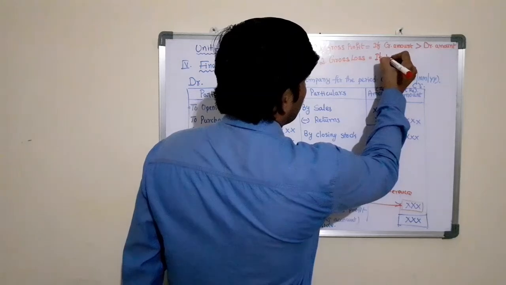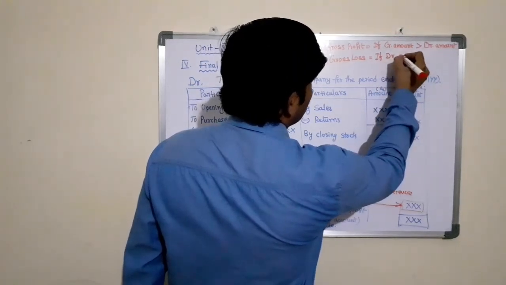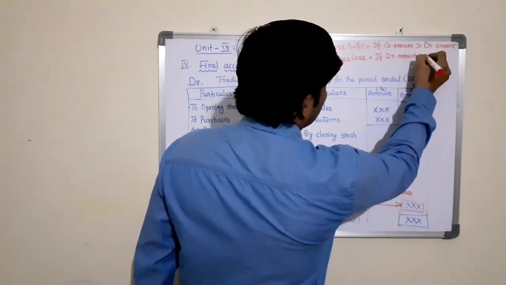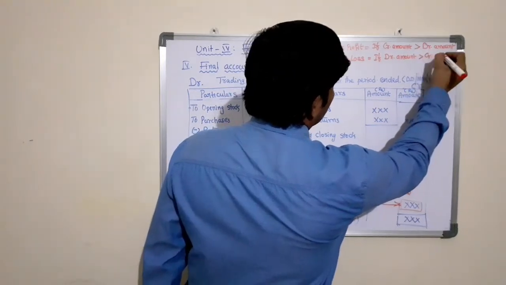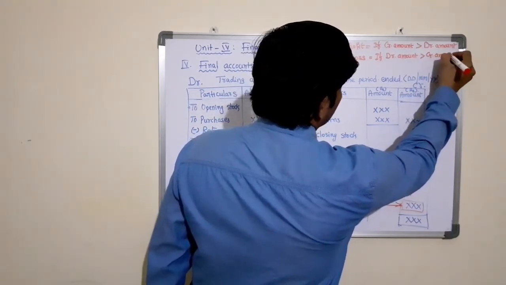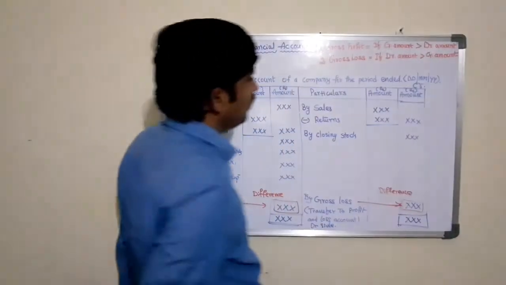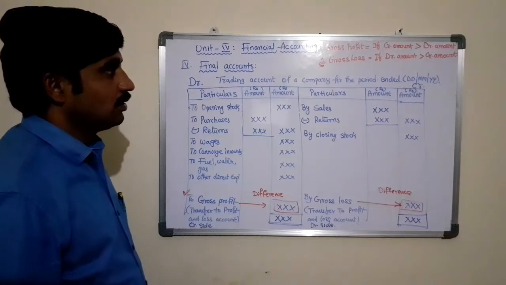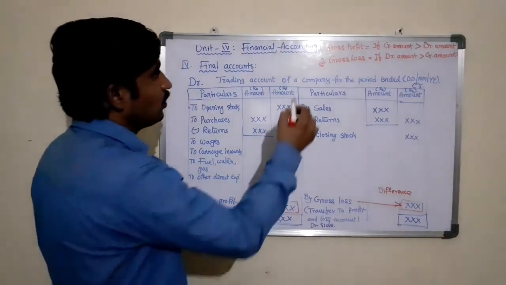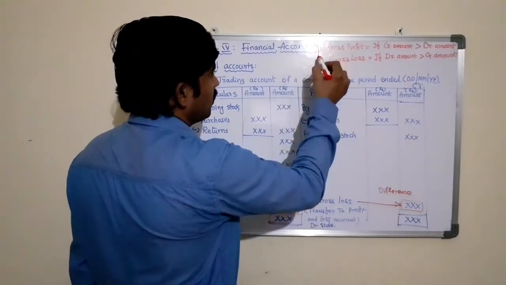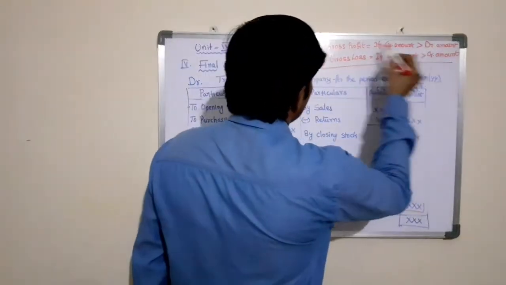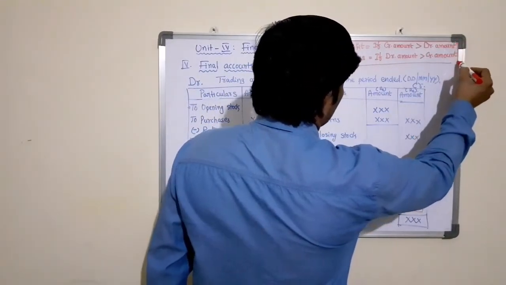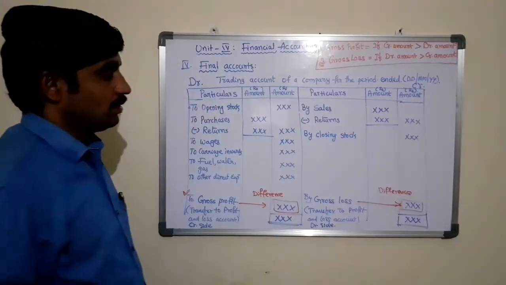If the debit amount is greater than the credit amount, then we may incur some loss, that is gross loss. So these two are the equations used to decide whether it is gross profit or gross loss.